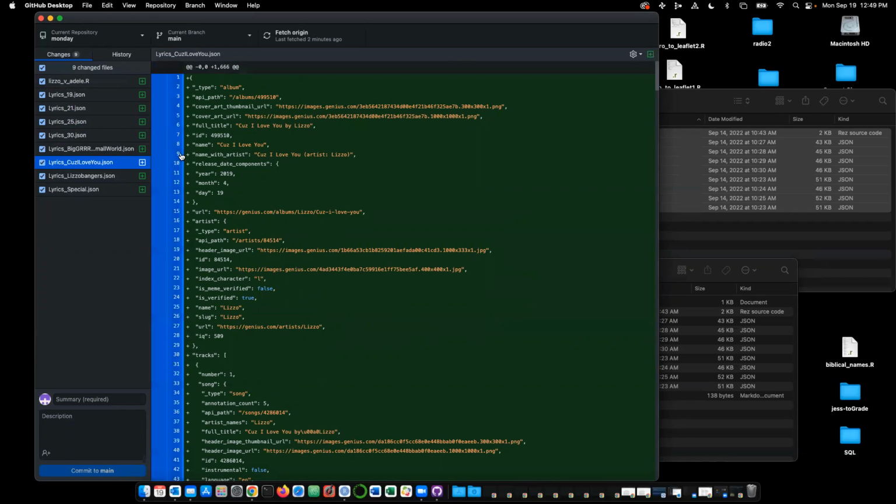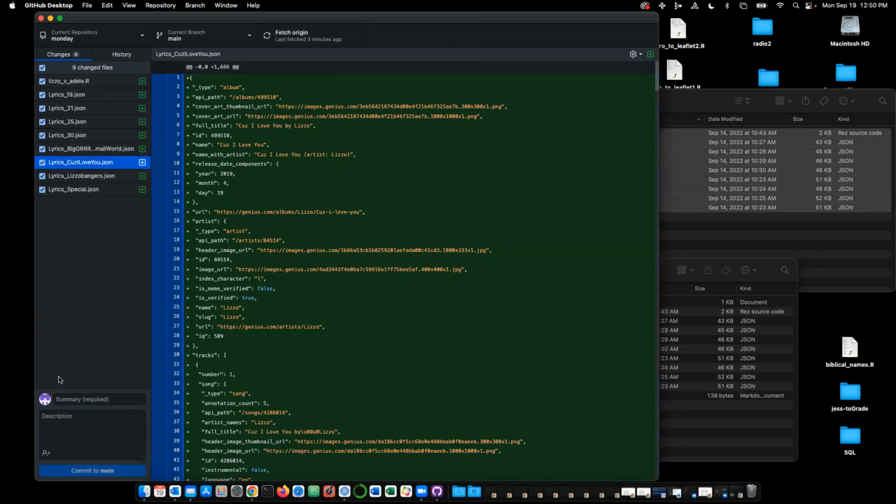So how do I get the files? Well, I can't just hit fetch. Remember, that gets stuff from the server and brings it down. I need to push this stuff out. In order to push content, you have to make what's called a commit. So I warned you all about these verbs. There's a lot of verbs. Well, there's repository, I guess that's a noun. When we clone something, that means we're grabbing a repo from online. When we push content, that means we're sending it from local to online. And when we pull content, or fetch it, that means we're grabbing from online to local.